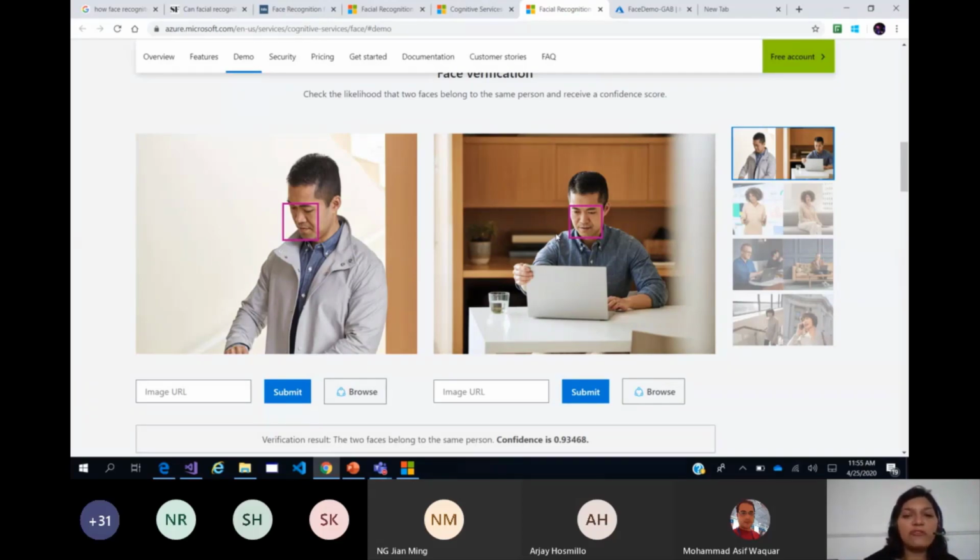When we talk of confidence intervals and similarity, it always answers in probability. So with identical twins, would it be possible to spoof or fool the algorithm? Yes, quite possible.